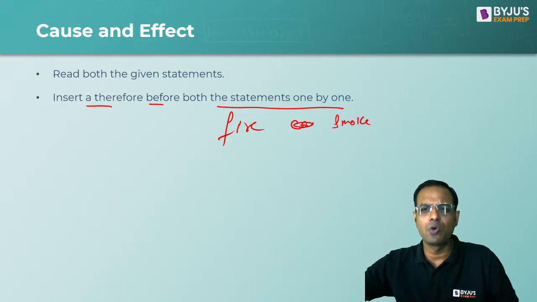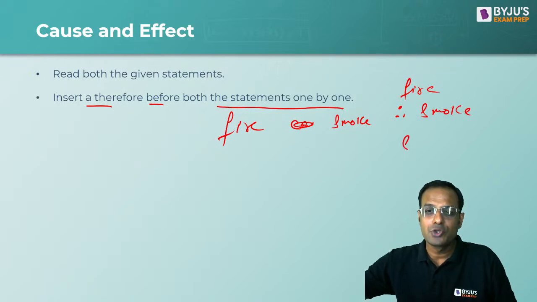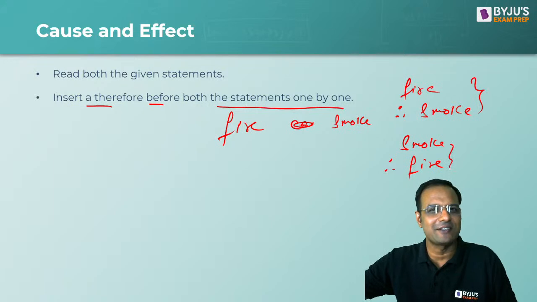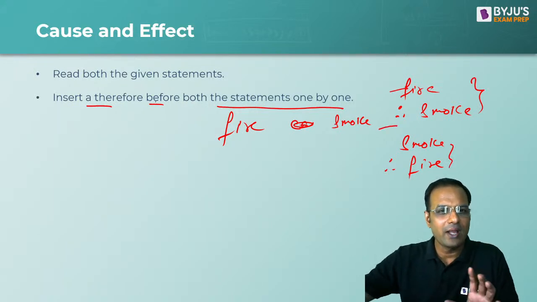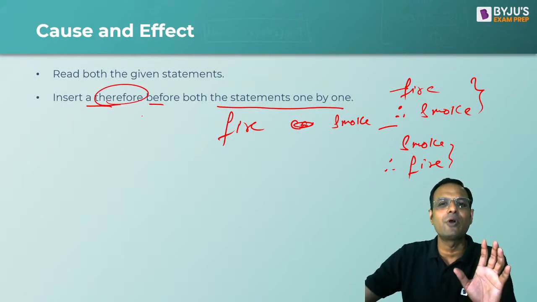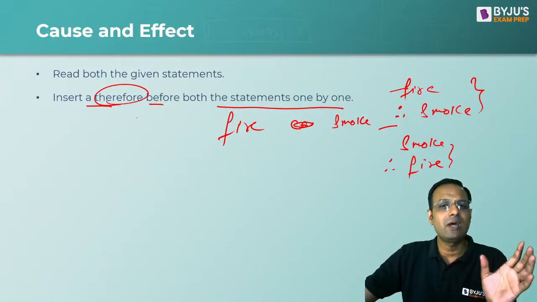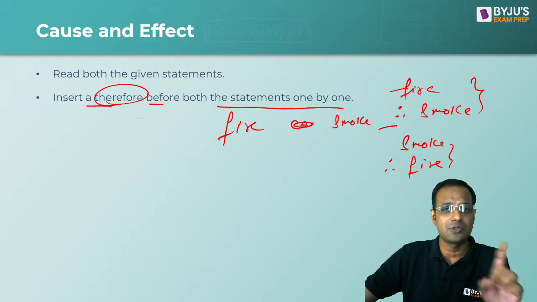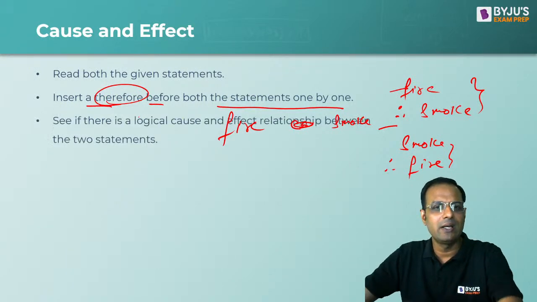So can we say fire, therefore smoke? Is it possible? Or smoke, therefore fire? I think the first one follows, the second one doesn't. There has to be a cause for an effect. So the idea is to insert therefore in the statement to find out whether we are talking about the cause or an effect. All right?